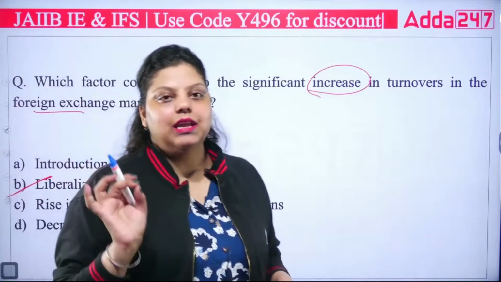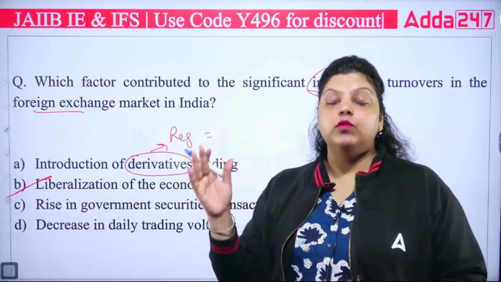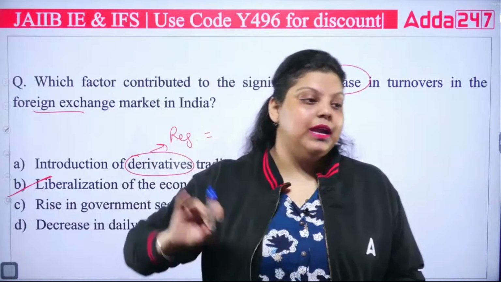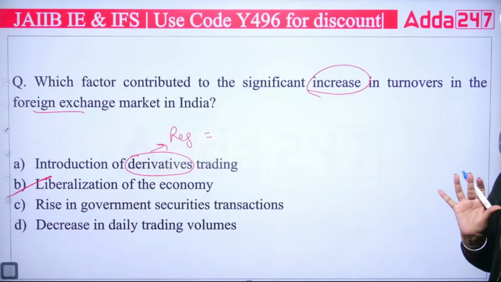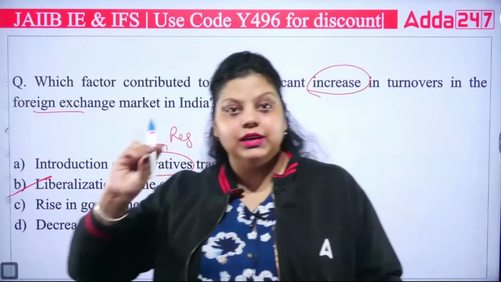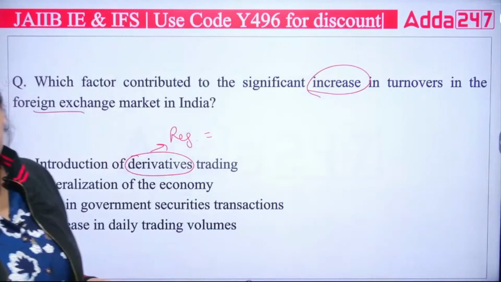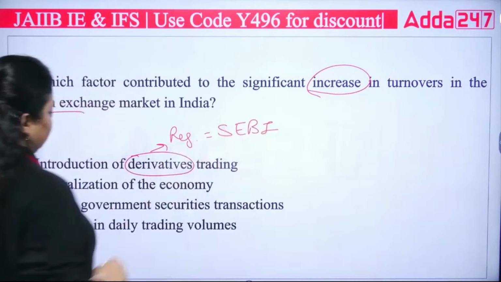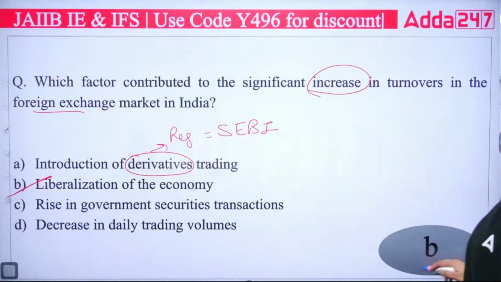So in 1991, LPG was introduced, in which liberalization means to remove all the rules, regulations, and restrictions from the trade, and that made the foreign exchange market have a significant growth in the turnovers, because in liberalization, the rules, regulations, and restrictions related to trade have been reduced or eliminated. Very good. It is regulated by SEBI. The derivative trading is regulated by SEBI. So the right answer is your B.